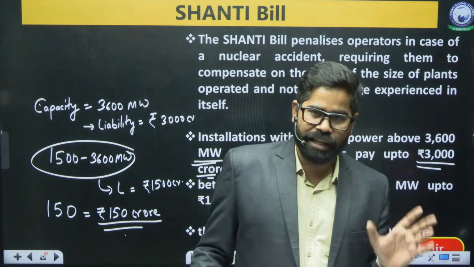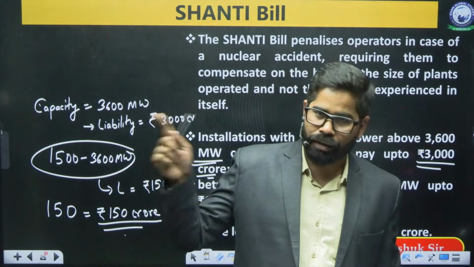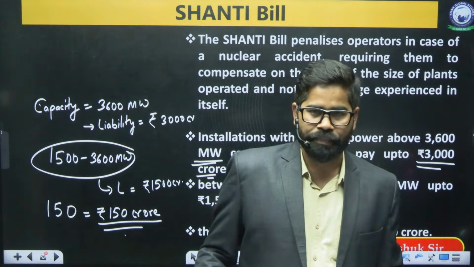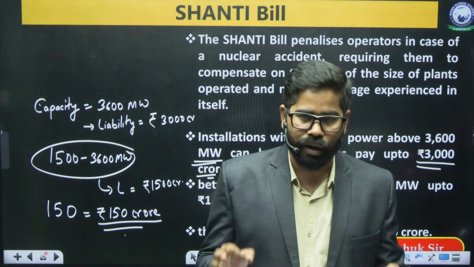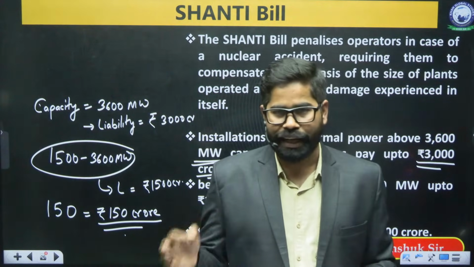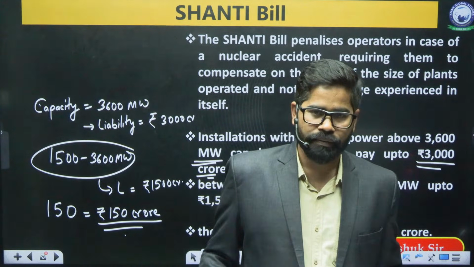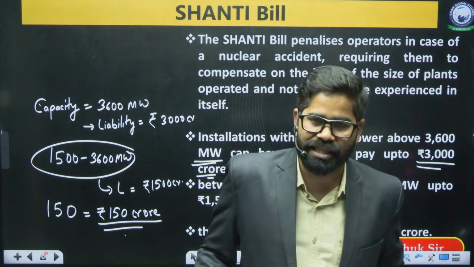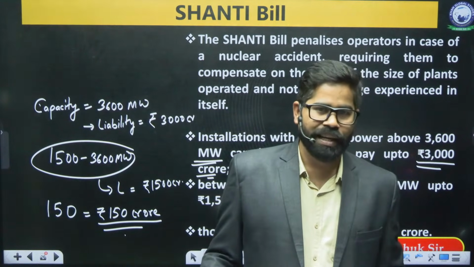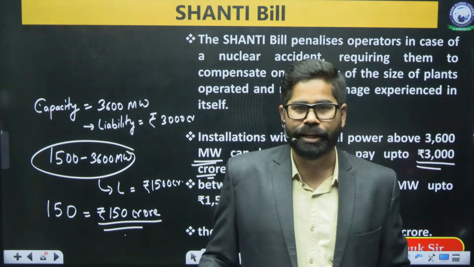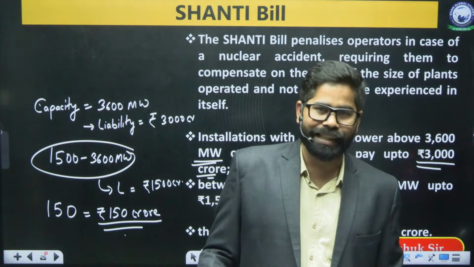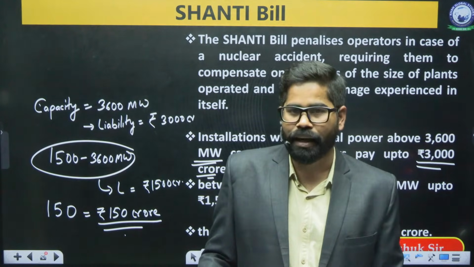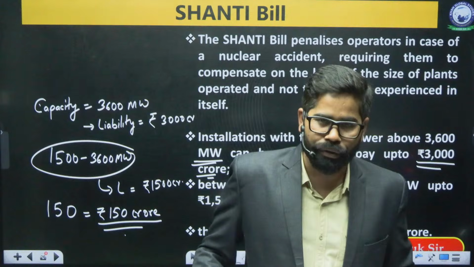Now, one of the major reforms is the entry of the private players. Second major reform is related to the suppliers' liability. Now the suppliers are no longer liable for any nuclear damage occurring due to their equipment in India. So this was a major hurdle for India's deal with any country in the world. Till date, only Russia has got nuclear power plants in India. No other country has established a nuclear power plant in India because of the Civil Liability for Nuclear Damage Act.